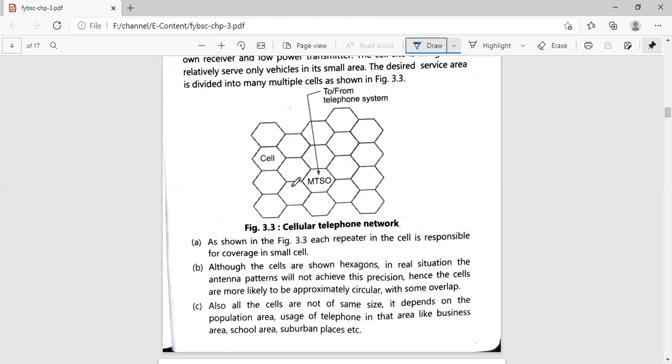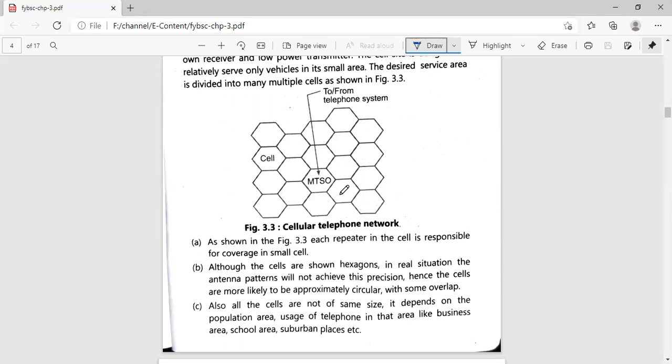And also, all the cells are not of the same size. It depends on the population area and the use of telephones in that area, like a business area, school area, suburban area, etc. For example, the cells shown in this figure are equal. But in practice, not each and every cell is of the same size. Why? Because it depends on different factors.